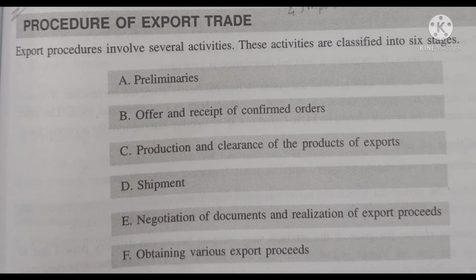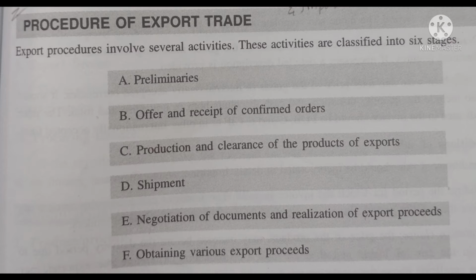Unless they are given this code number, they cannot do the export and import. Then after that, they have to get the membership in certain bodies. After getting the membership, they have to do the registration. So under the preliminary stage, this is the very important thing. They have to get a code number, get the membership, and further do the registration.